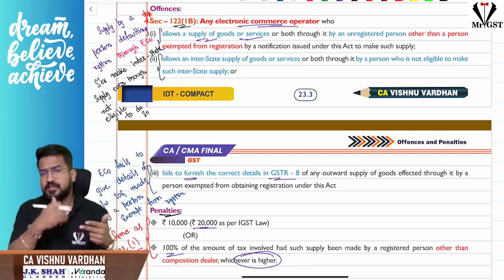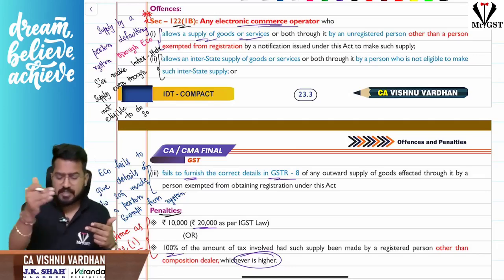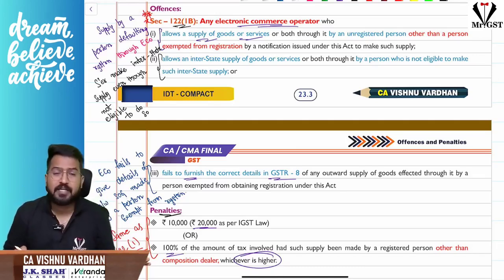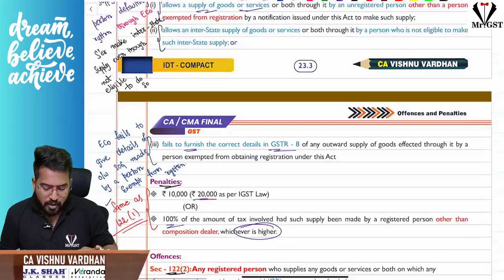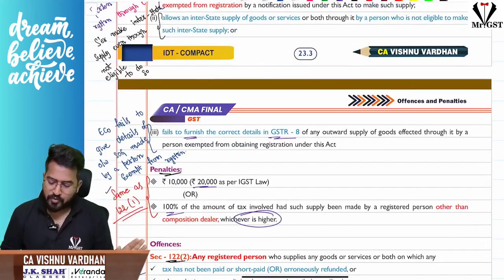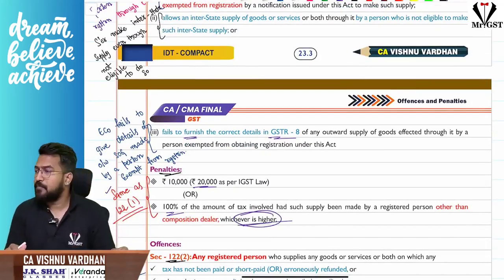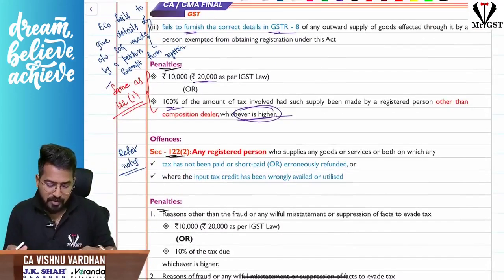Those details should be given in GSTR 8, which the e-commerce operator is not doing. In these three failures, the e-commerce operator is liable to pay penalty under section 122 1B, 20,000 or 100% of the amount of tax involved, whichever is higher. That is important. This is 122 subsection 1B, a very important one.